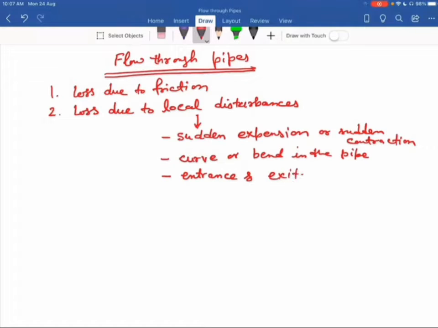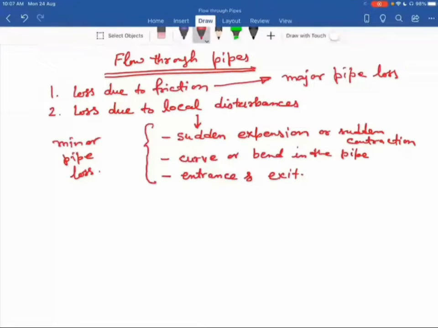Now the loss due to friction we call the major pipe loss, and the losses due to these local disturbances we call minor pipe loss. All these losses we measure in terms of pressure drop when some fluid is flowing from one section to another.